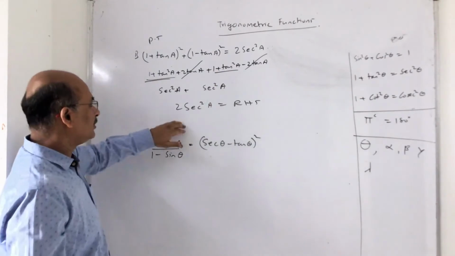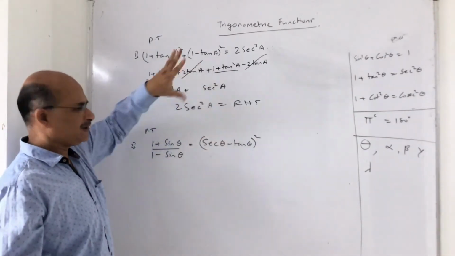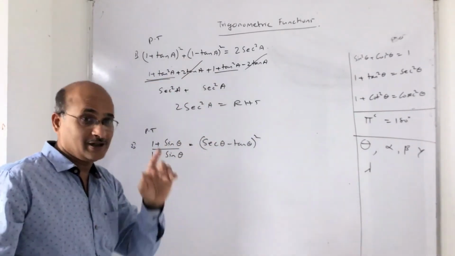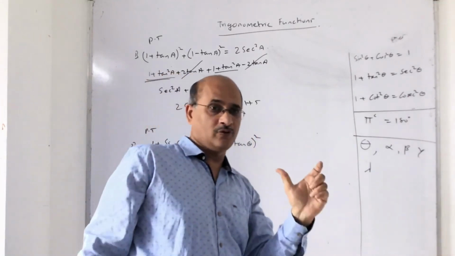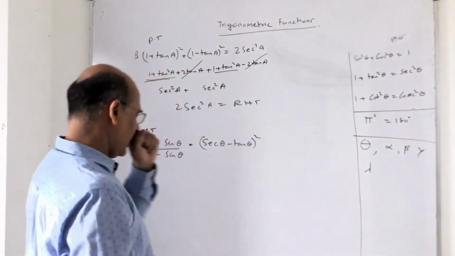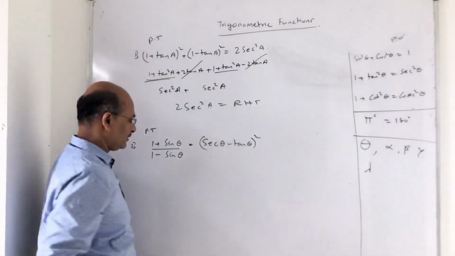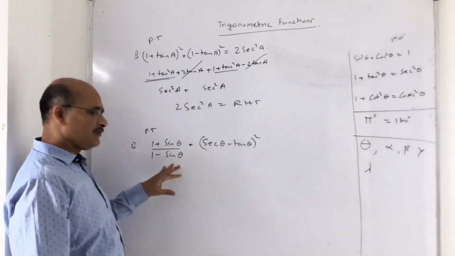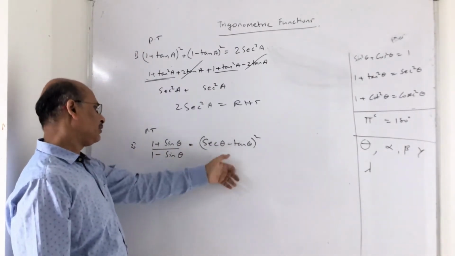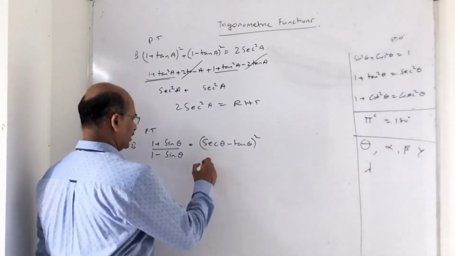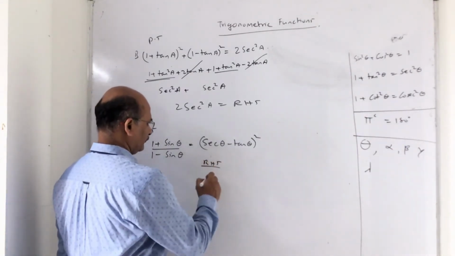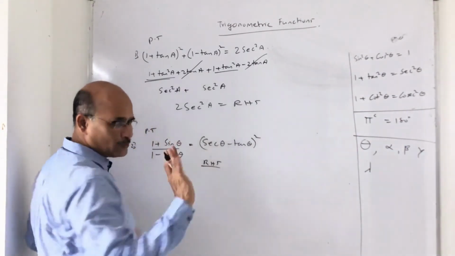Anyway, coming to the point, the proof says LHS is equal to RHS. There are simple proofs for you compared to your Class 10; I know there are slightly difficult proofs at the end of the exercise. Now let's begin with this. You can do this question in many ways: either go left to right or right to left. What I will do is consider the right hand side first. My way, you can do your way, no problem at all.